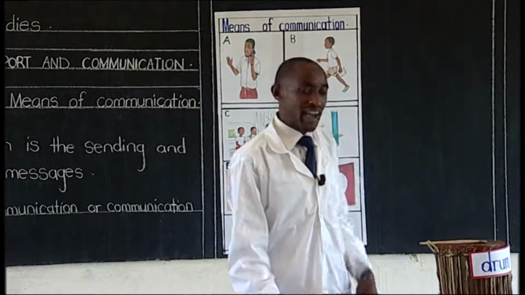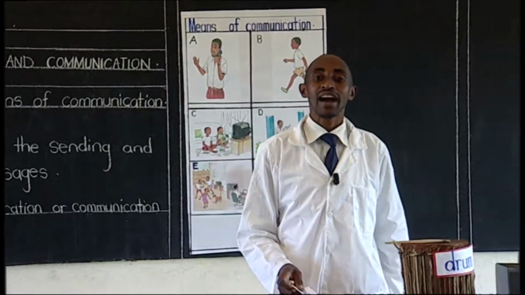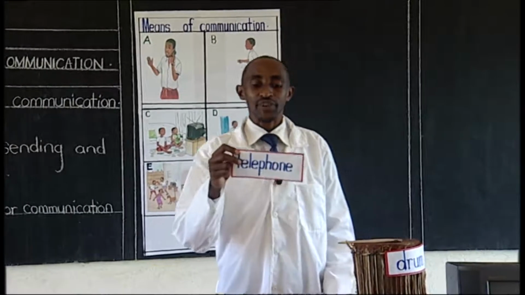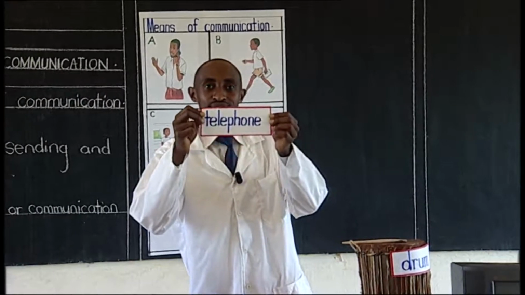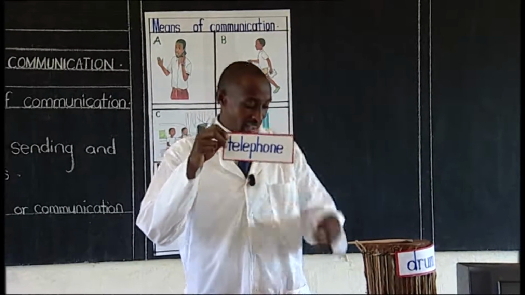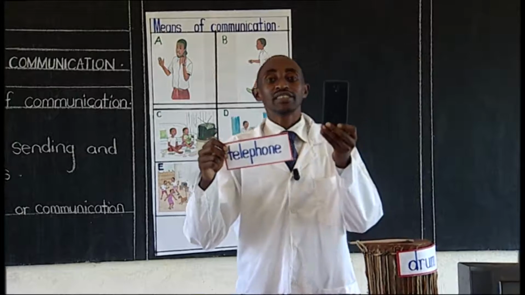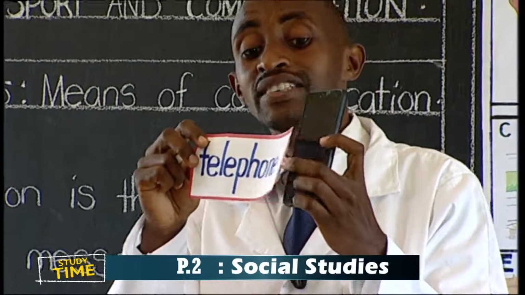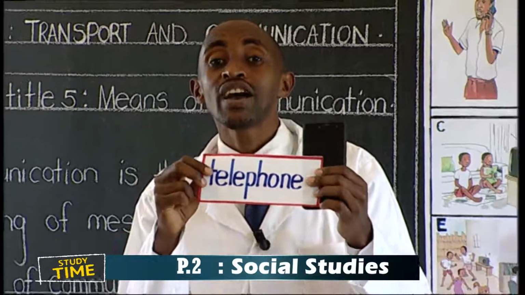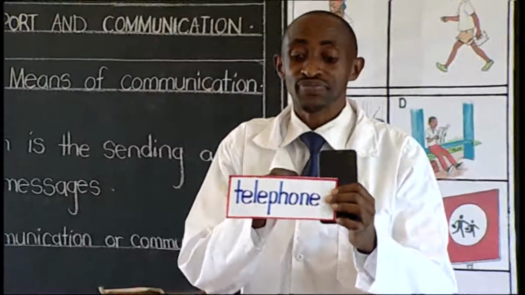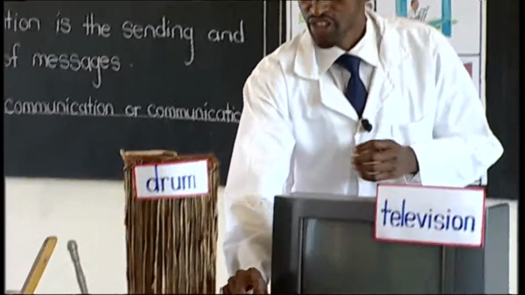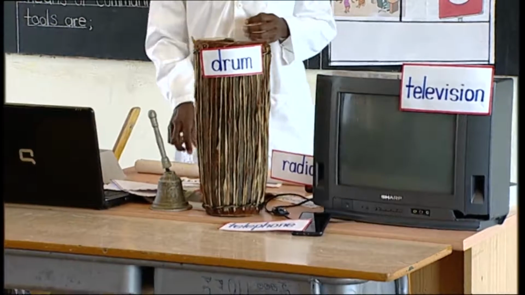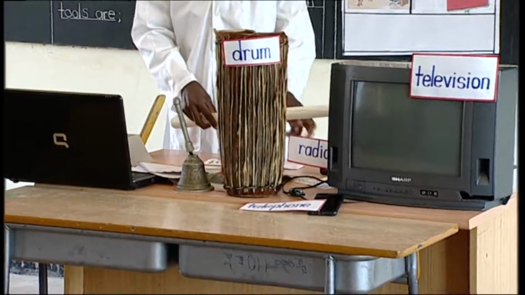Next, we have a telephone. Telephone. We say telephone. Your telephone is here. You must be having a nice telephone. But as you have your telephone, you know that it is a means of communication. You use it to talk to other people. Maybe they are in Chigari, they use their telephone.